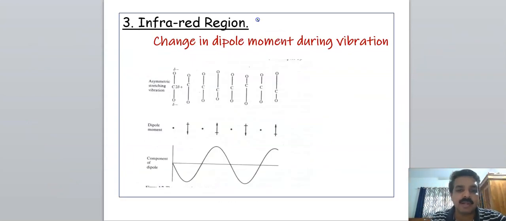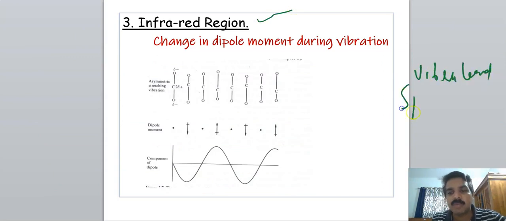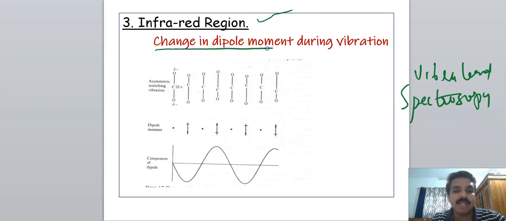Next is the infrared region. We know that the infrared region is used in vibrational spectroscopy. During vibration, if there is a change in dipole moment, then the electric field of the radiation can interact with the species, and a transition takes place.